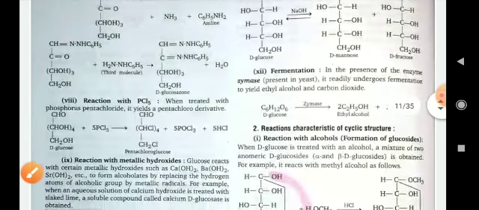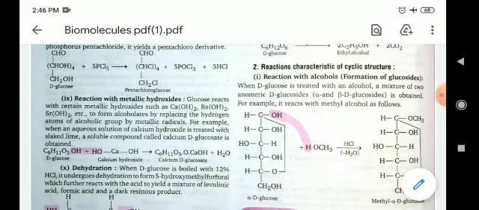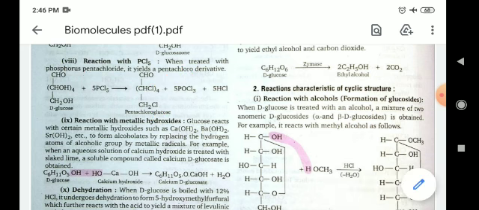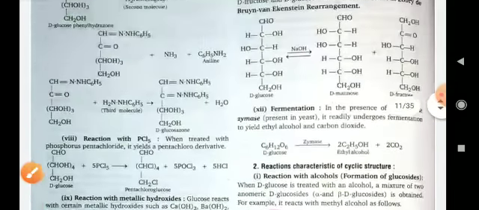Okay, now reaction with PCl5. PCl5 is the characteristic reaction of the OH group. So all four OH groups and this fifth OH group will be removed, and chlorine groups will come. This is known as pentachloroglucose. Okay, so these are the chemical reactions of glucose.